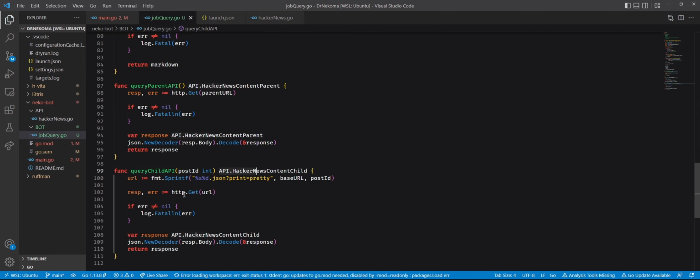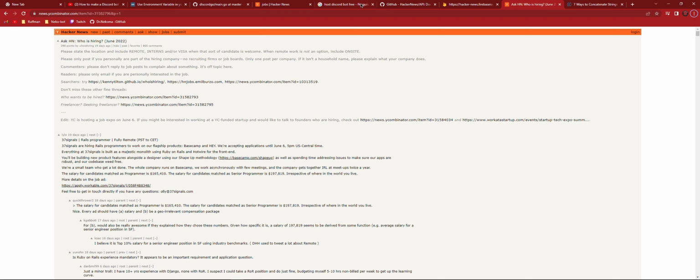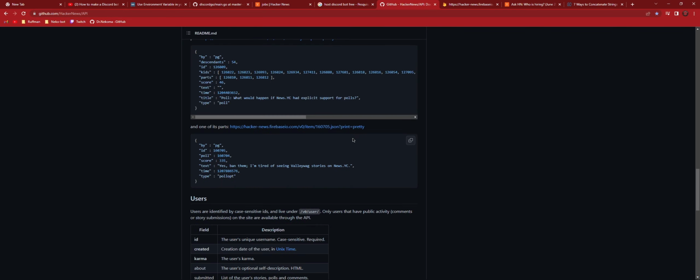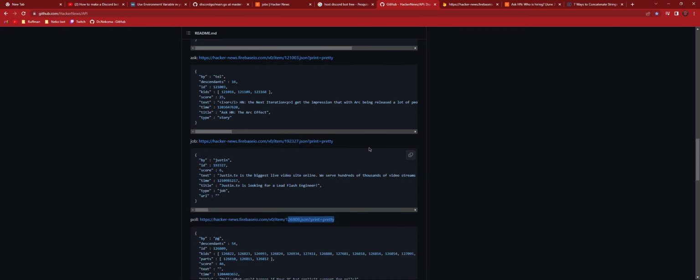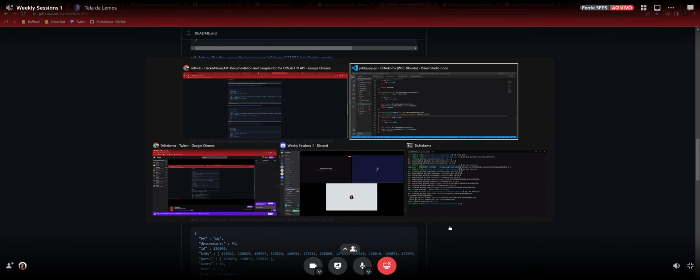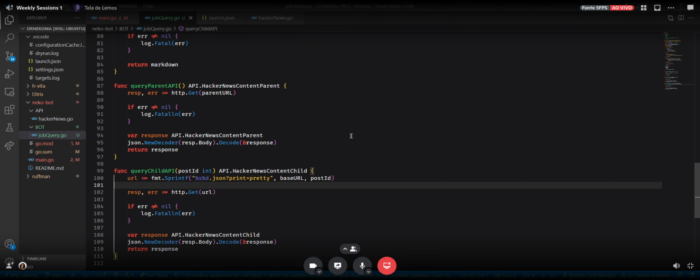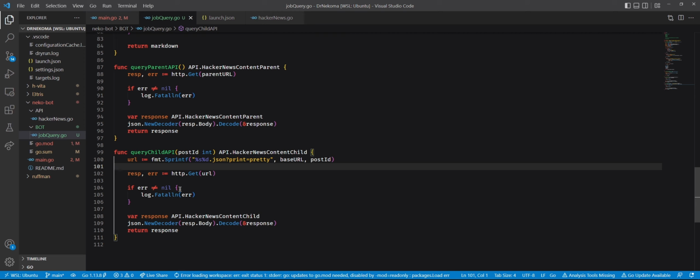One thing though, do we need pretty, or is that only for debugging? That's only because the examples here are all pretty. Here, see? Oh, so I just copy paste. It's just a few characters more, right? Yeah, I don't think that's a problem per se. So get, and return. Get, and then you do the same thing as the parent, but with a different type here. Instead of parent, you do child.